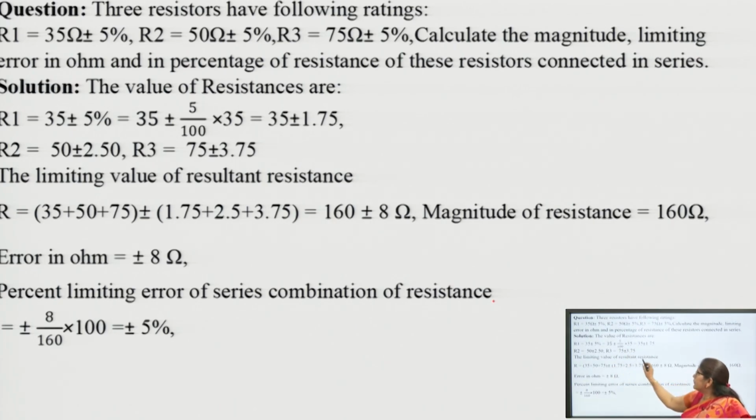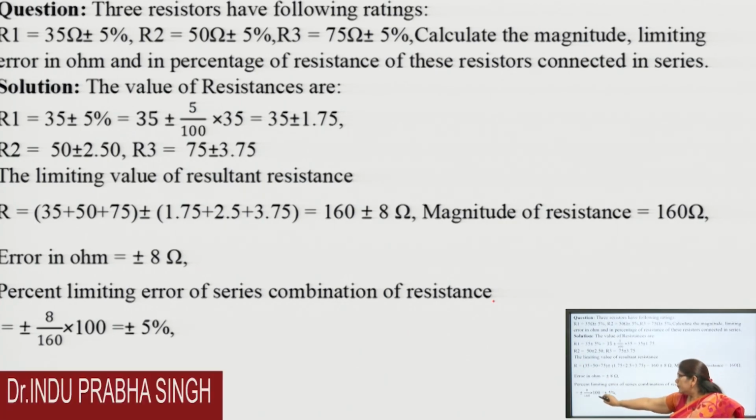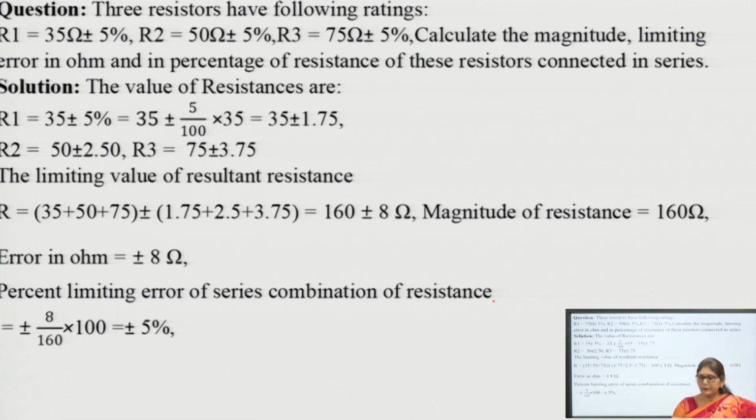Then the limiting value of the resultant resistance R is equal to, we have segregated the magnitude and tolerance part there. So, it will be 160 plus minus 8 ohm; the magnitude of resistance is 160 ohm and the error is plus minus 8 ohm. Then we have to calculate the percentage limiting error. It will be plus minus 8 by 160, the total resistance, into 100, then the error will be plus minus 5%.